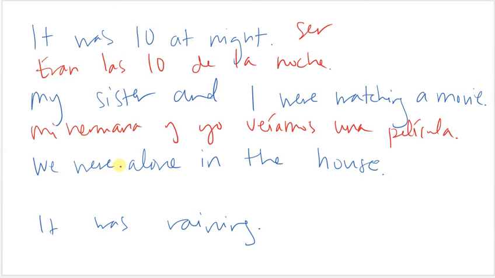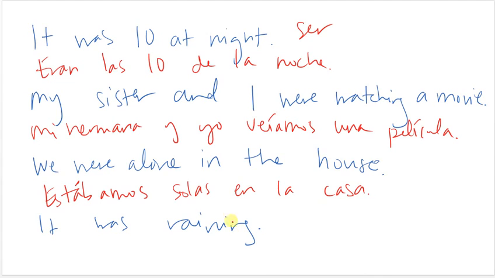We were alone in the house. To be, it's going to be the temporary form to be, which is estar. So estar in the imperfect for nosotros is going to be estábamos. And remember, the nosotros of AR verbs always has to have an accent. Estábamos solas en la casa.